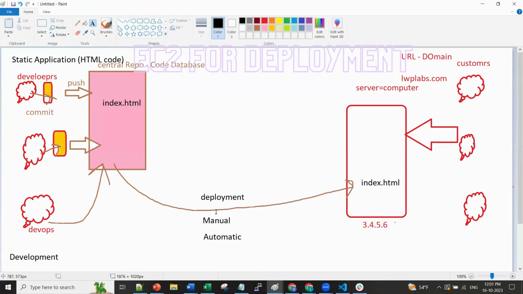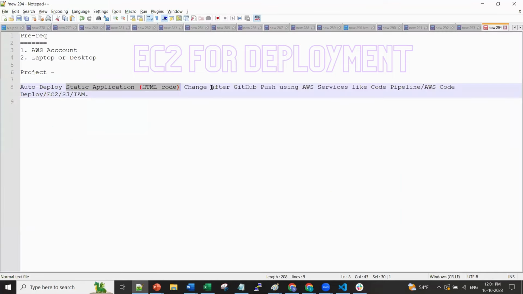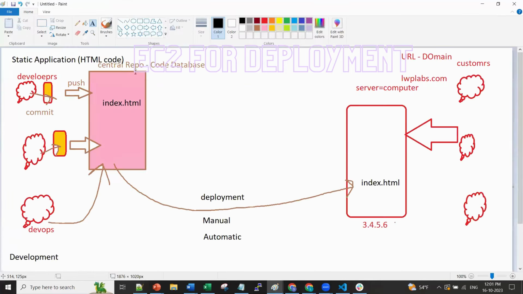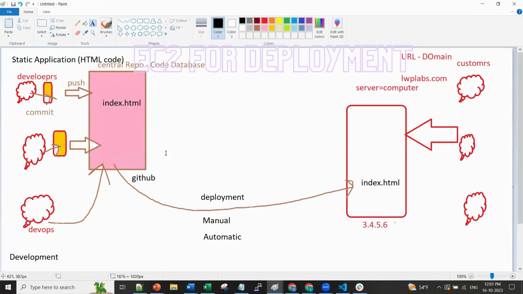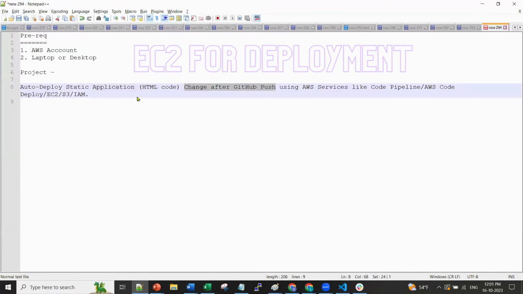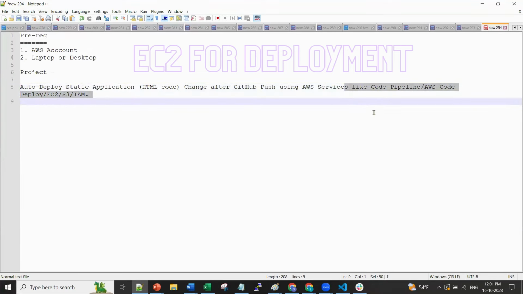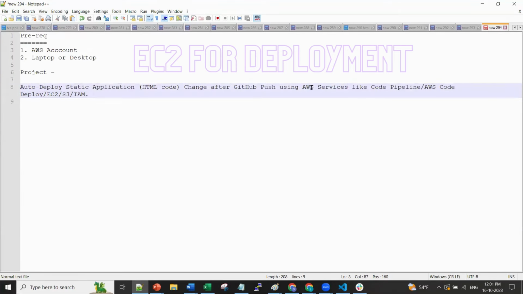For the DevOps team, if there is any change after the GitHub push, meaning any change here in this GitHub, this central repo is nothing but GitHub. If there is any change here, it will auto deploy with the help of AWS services.